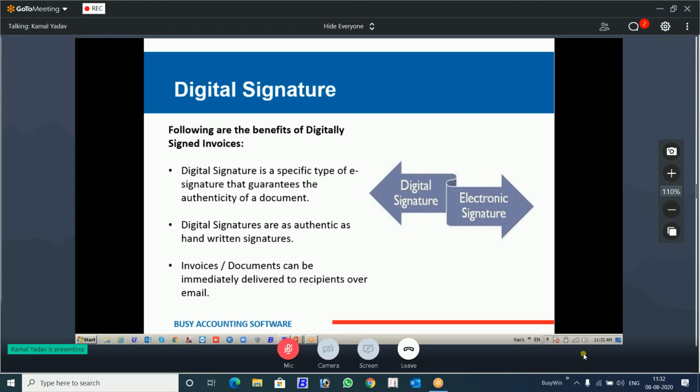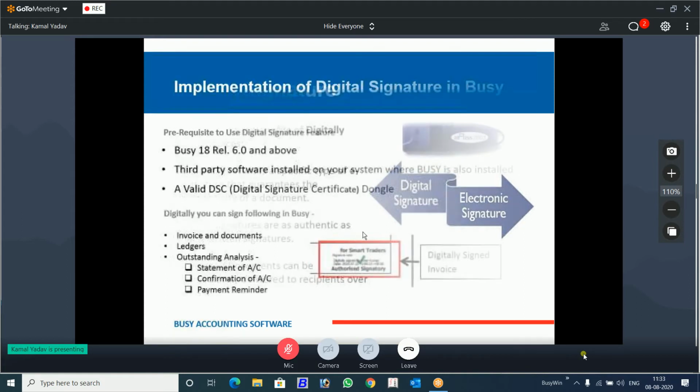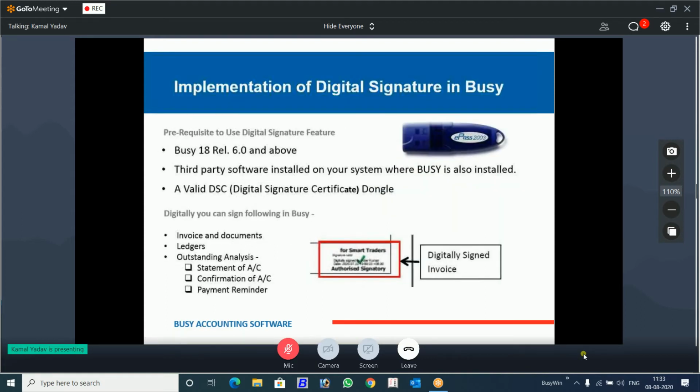So these are the few advantages that you have to keep in mind when you pitch this digital signature to your client. Now we will see further the implementation of digital signature in BUSY.